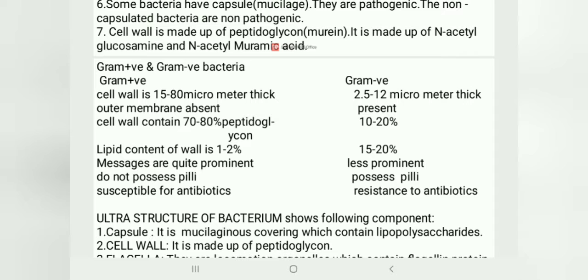In gram positive bacteria, mesosomes are quite prominent, and in gram negative they are less prominent. Gram positive do not possess pili. Gram negative possess pili, which help in locomotion. And gram positive bacteria are susceptible to antibiotics, and gram negative are resistant.